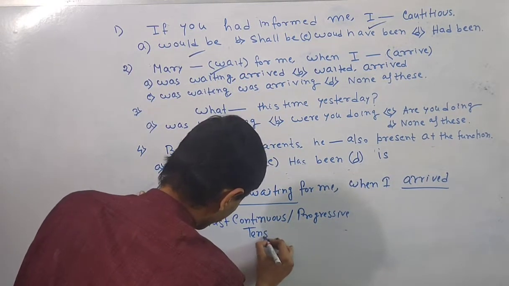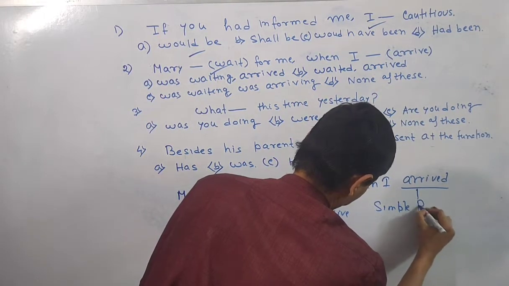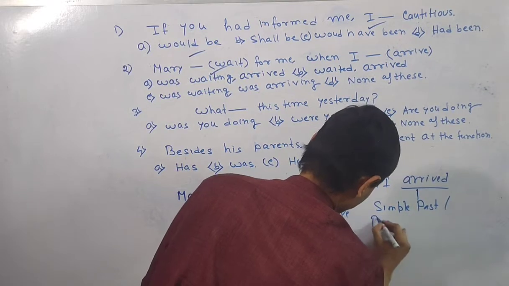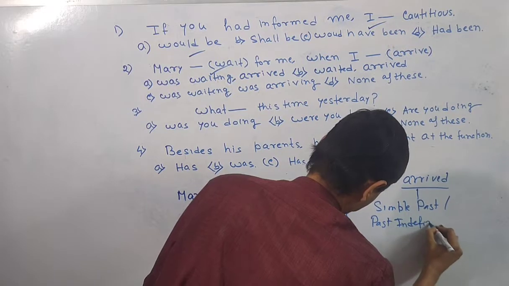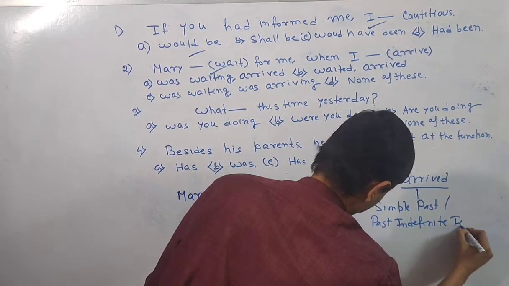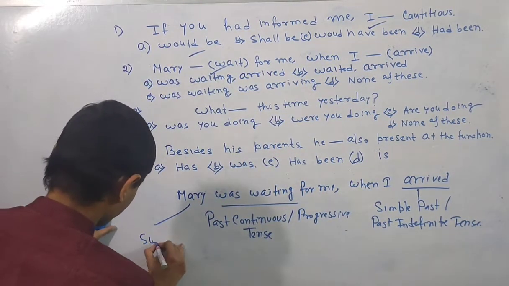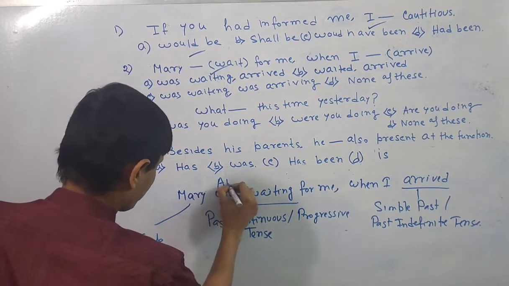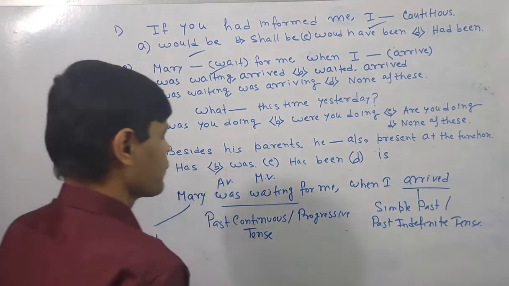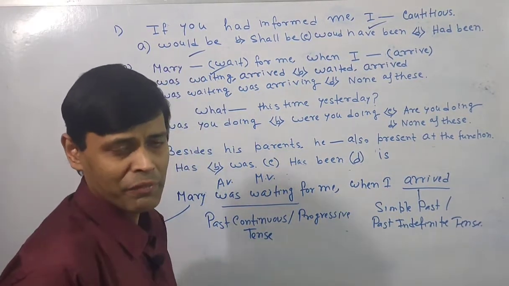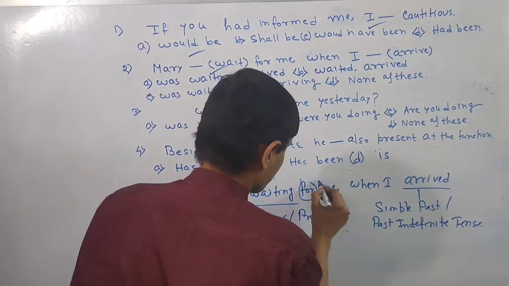On the other hand, it is based on simple past tense or past indefinite tense. Now here two things are there. It is functioning here as subject. Generally it is functioning here as auxiliary verb. It is functioning here as main verb. Here instead of main verb, waiting can be tagged as action verb or dynamic verb or regular verb, vice versa. There are many ways. It is called the preposition. It is called the prepositional object.